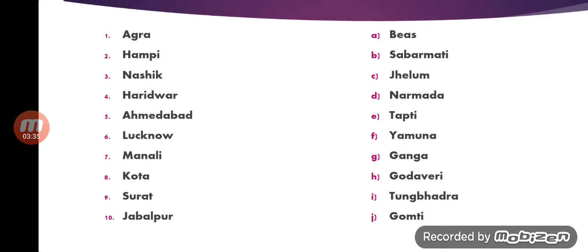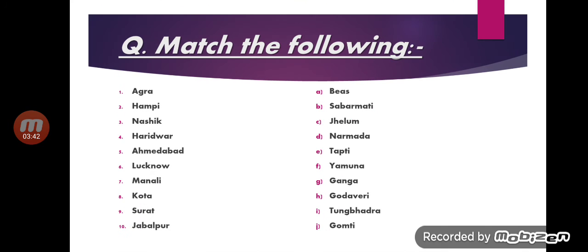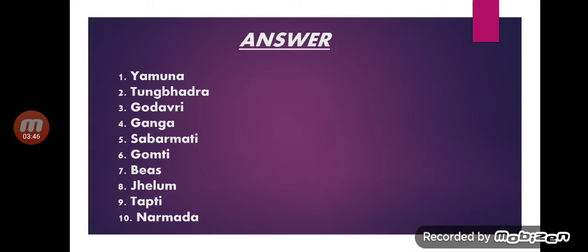It is Tungabhadra. So you write the correct answer, and after doing that, you check your answer from the answer list which I have given you. I hope you understood how you have to do this work. You write the city's name and the correct river name in front of it, and afterwards you can check your answers.